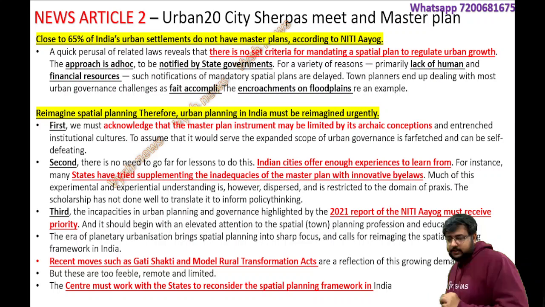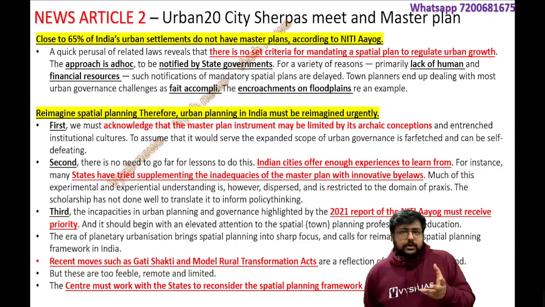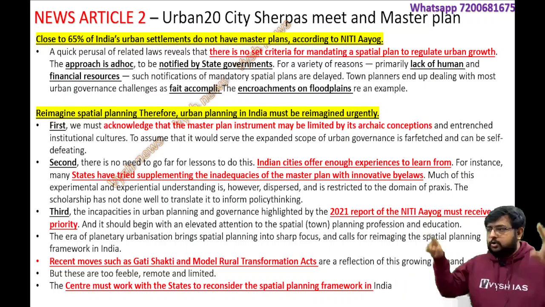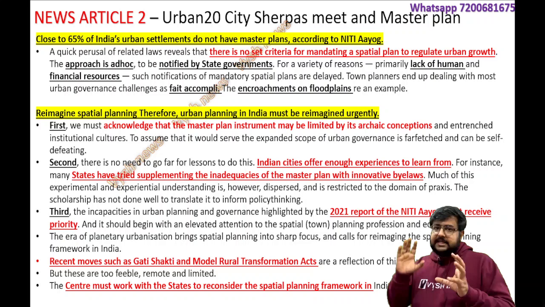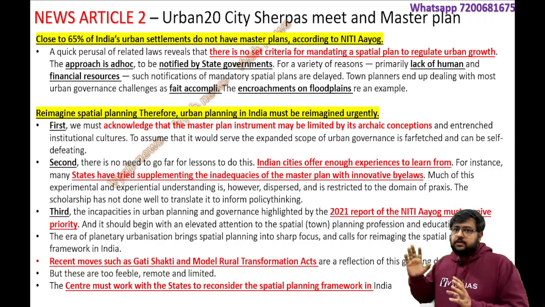Okay. Then recent moves, we know different schemes are there. Gati Shakti, infrastructure, the Golden Quadrilateral roads we are constructing. So if you see all these, the Centre is planning for the complete country. They are not telling each state government to do certain things. They have a complete plan, a complete vision: by 2025 this should happen, by 2028 this should happen. In the energy sector, petrol and diesel should end, or complete electric vehicles should come on the road. So there is a vision.